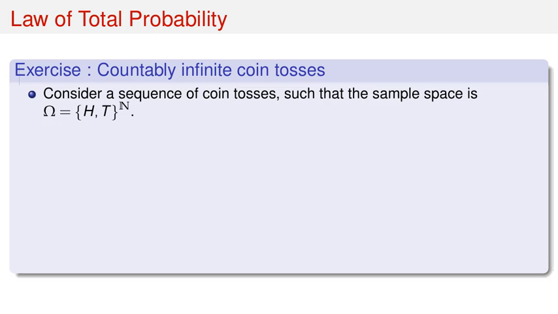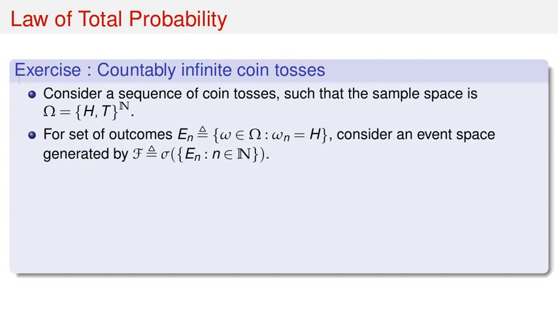The sample space Ω is the set of all infinite sequences of H and T. So Ω equals {H,T}^ℕ. For each n, let E_n be the event that the nth toss is a head. So E_n is the set of outcomes ω in Ω such that ω_n equals H. Now consider an event space F, which is the sigma algebra generated by the set of all such events, E_n for n in ℕ.